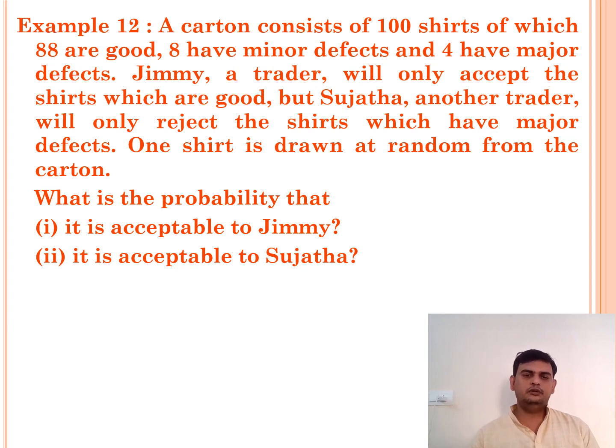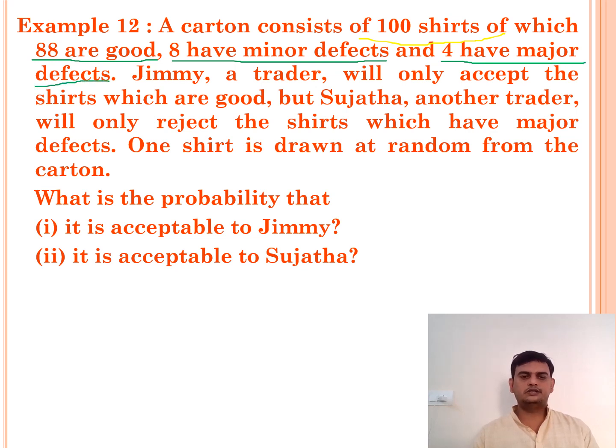By seeing the length of the problem, don't panic. It is a very easy problem. Just read slowly the question so that you can get the idea how to solve the problem. Listen here. Total how many shirts we have? 100 shirts we have. In that, how many are in good condition? Yes, we are having 88 shirts in good condition and 8 have minor defects, 4 have major defects.